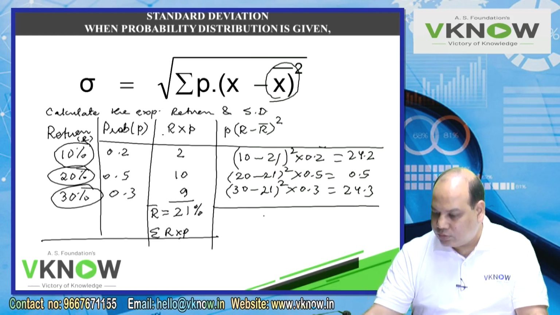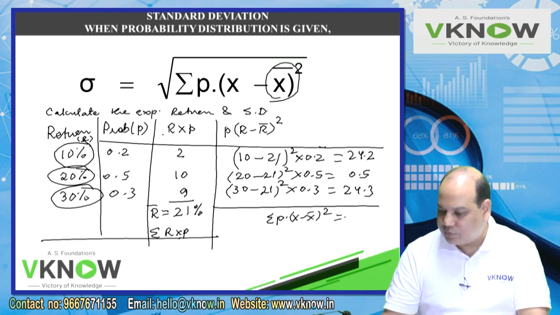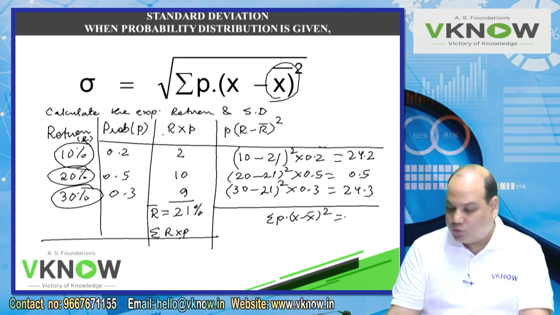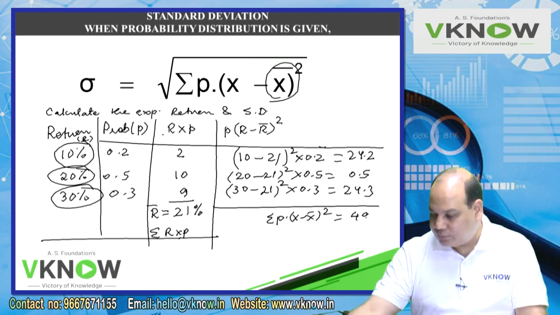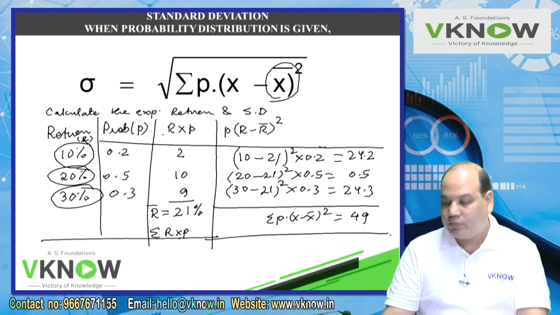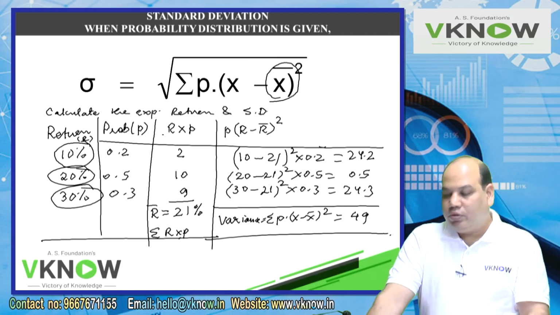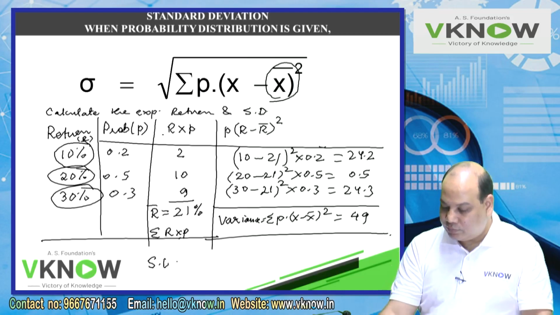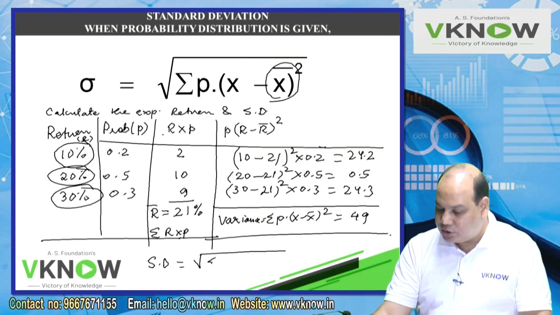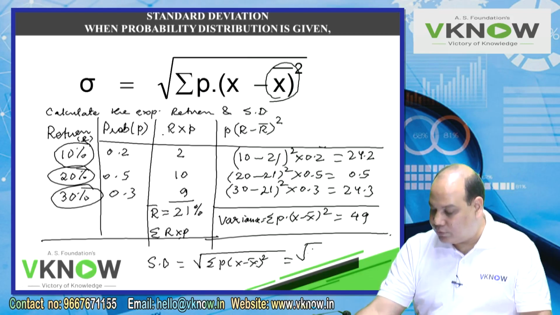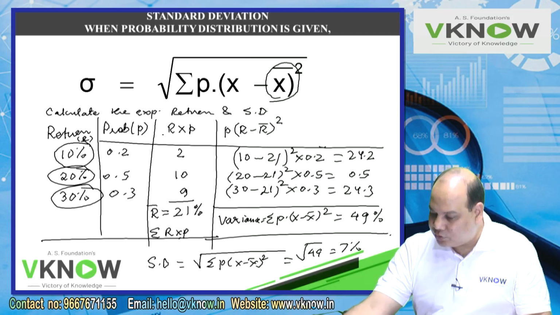So now you will get the total, that is summation P into X minus X bar square, equal to memory recall. So you will get 49, right? This is called variance. But if I want standard deviation, I will take under root summation P into X minus X bar square, under root 49, 7%, and this is 49% square.